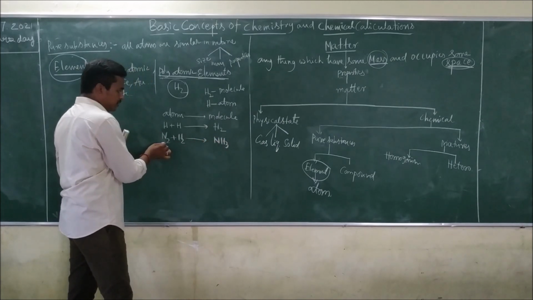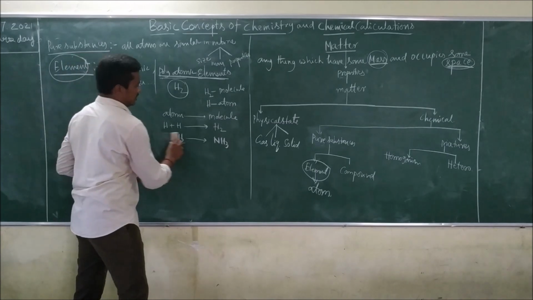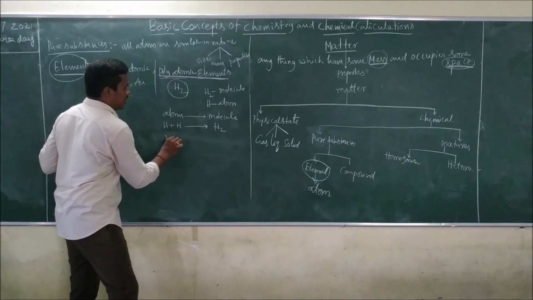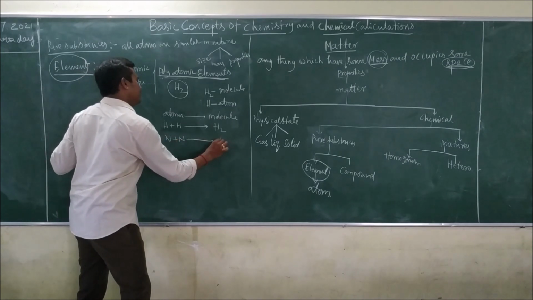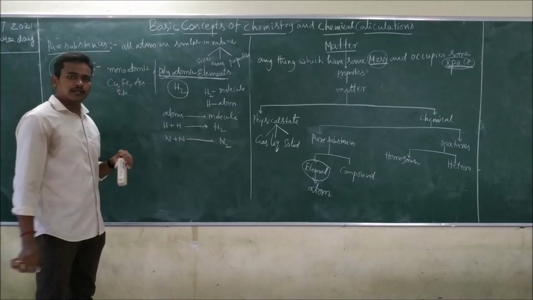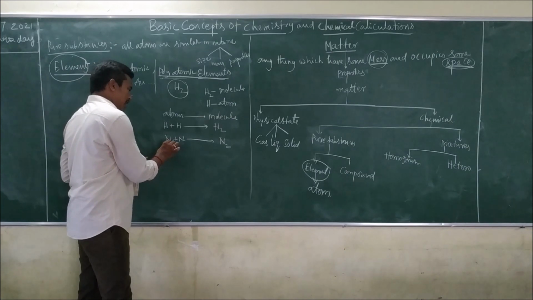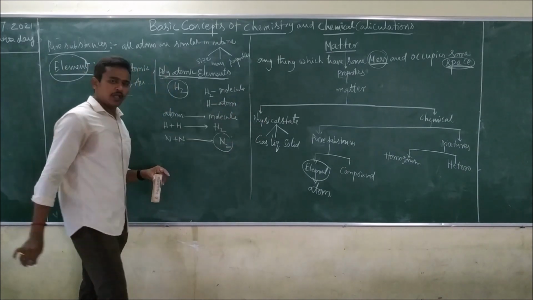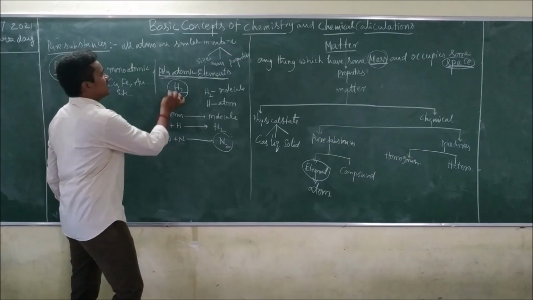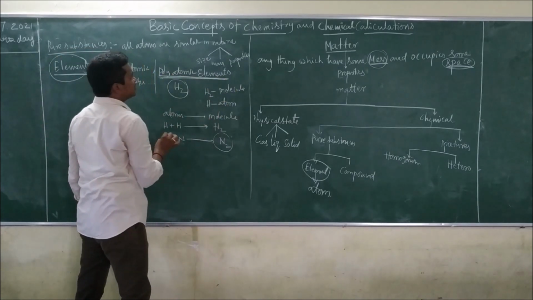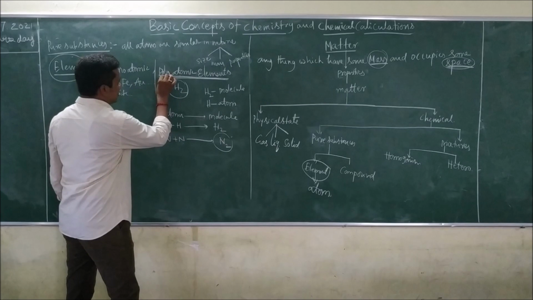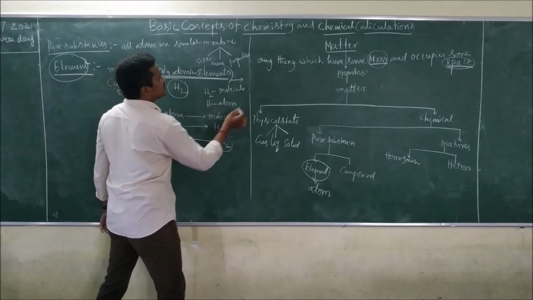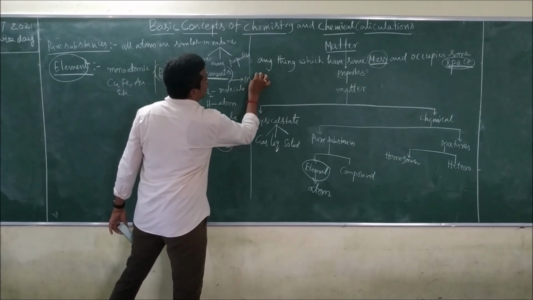This is N2. For example, nitrogen. Two nitrogen atoms combinedly giving nitrogen molecule. Here what I want to say is polyatomic elements are also called molecules.